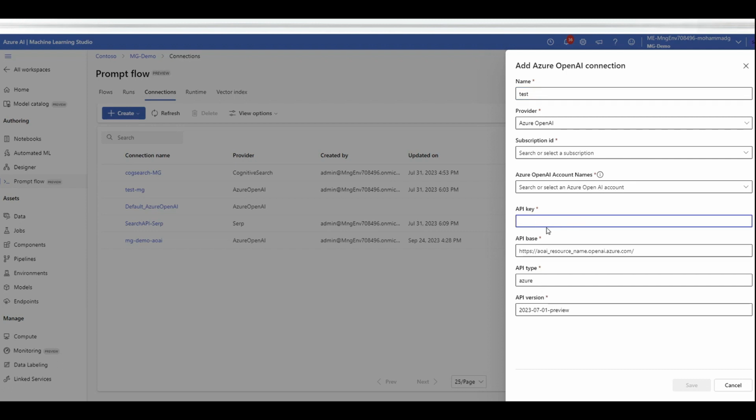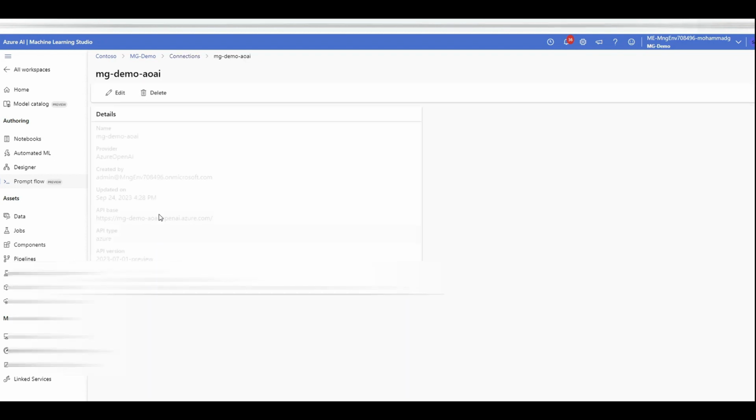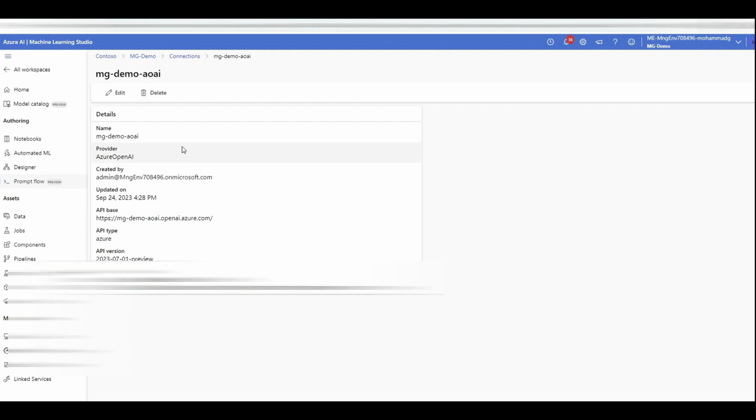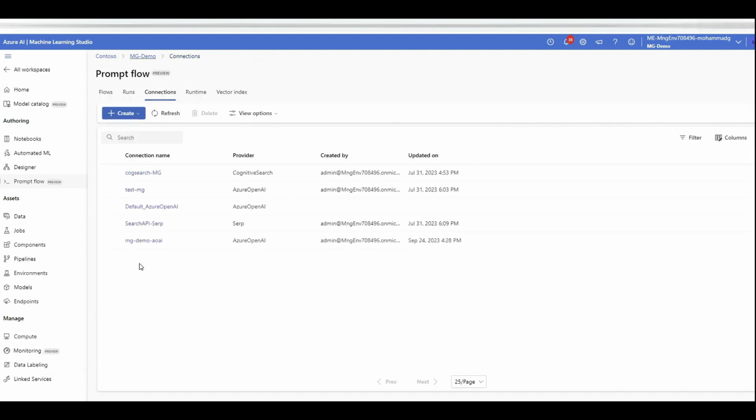You can grab all this information from your Azure OpenAI portal, okay? And then click on save. You will see a connection with the name you specify saved here. The one that I used for this demo is this one. And you can see that I have the information about who created this, what it's about, and so forth. So that was the first thing that you need to configure.